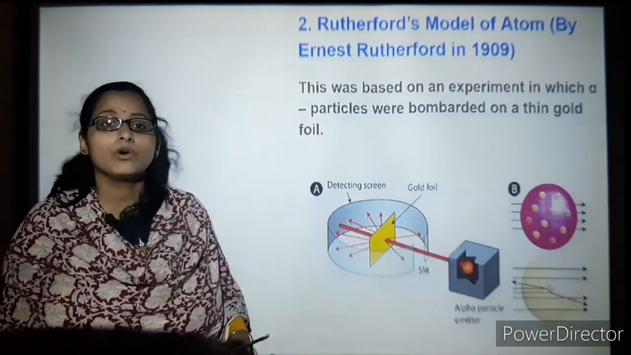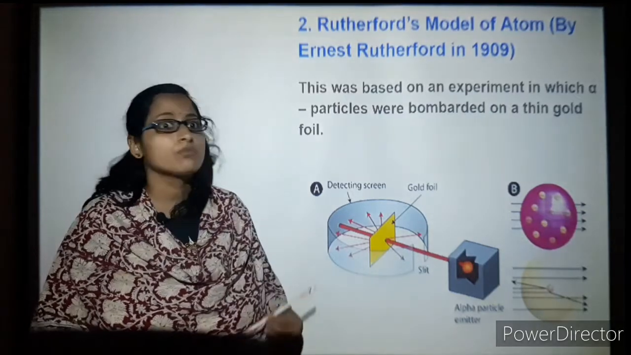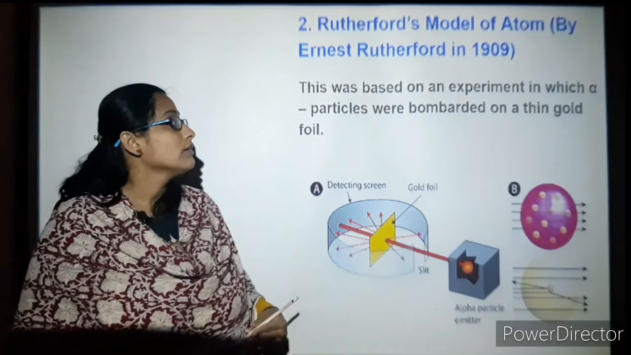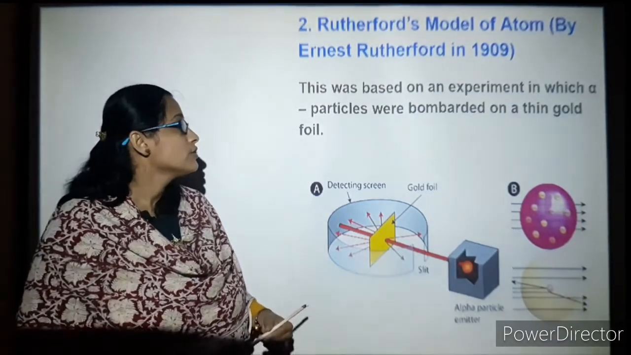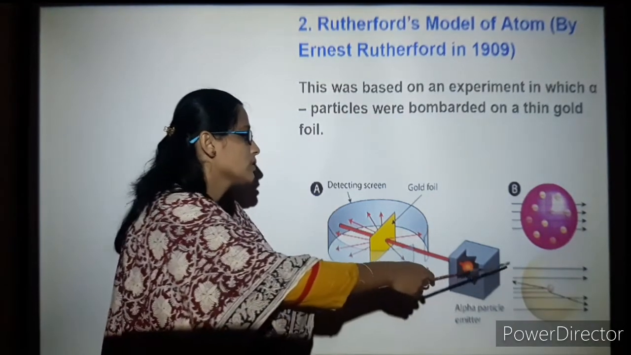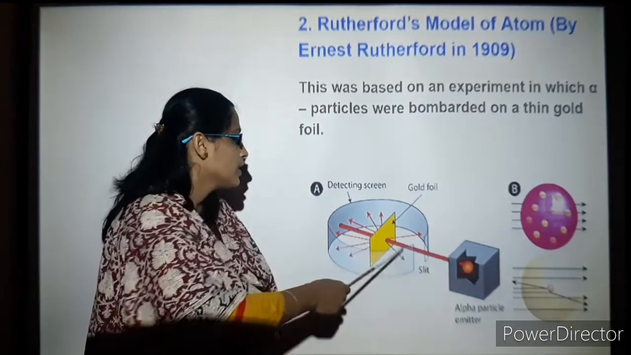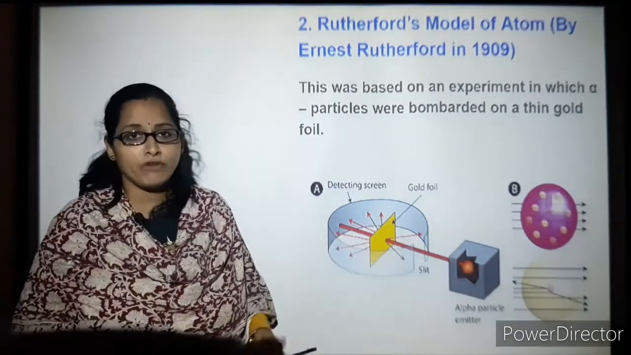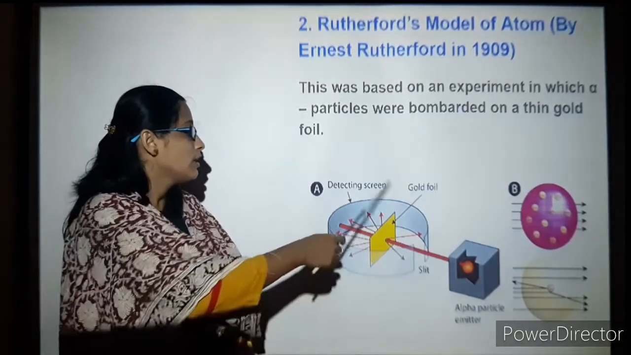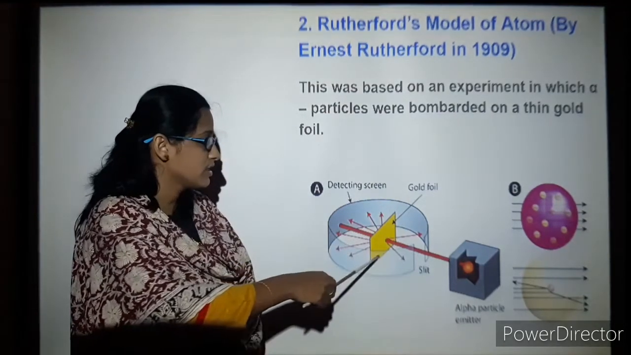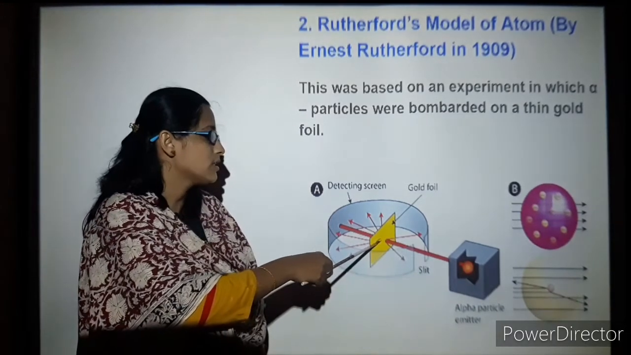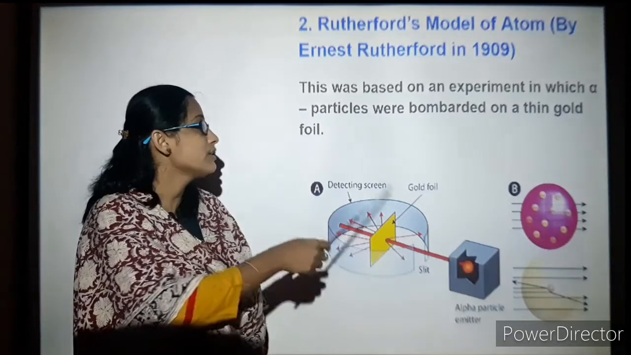The next model is Rutherford's model of the atom, by Ernest Rutherford in the year 1909. He used alpha particles. Alpha rays were made to hit or pass through a thin gold foil. This is also known as the gold foil experiment. He had a detecting screen here, and he made alpha particles pass and hit the gold foil.